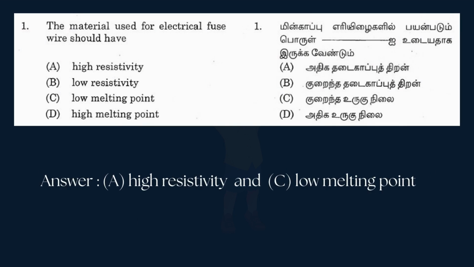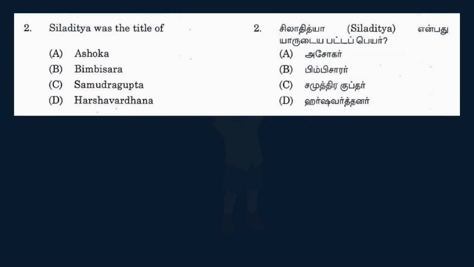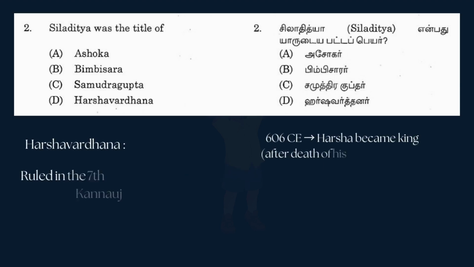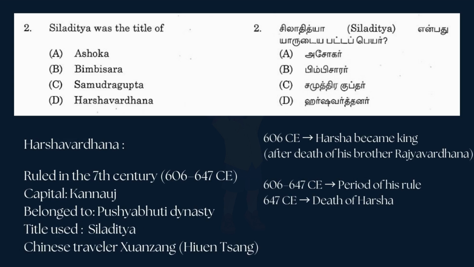Siladitya was the title of: options are A. Ashoka, B. Bimbisara, C. Samudragupta, D. Harshavardhana. Answer is D. Harshavardhana. Okay, now we can see some details about Harshavardhana. He ruled in the 7th century, 606 to 647 CE.